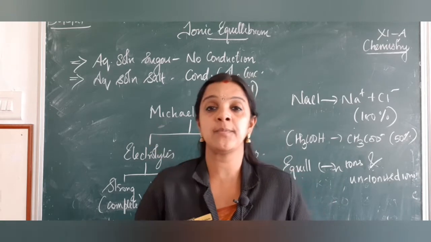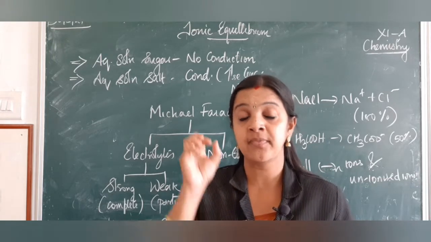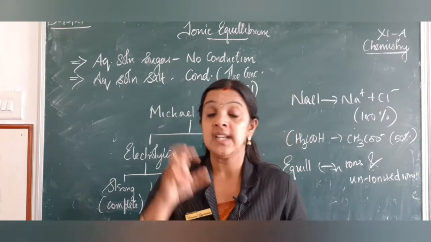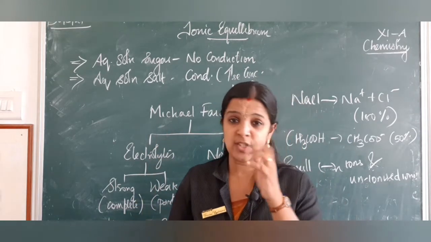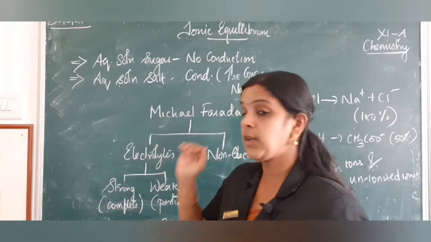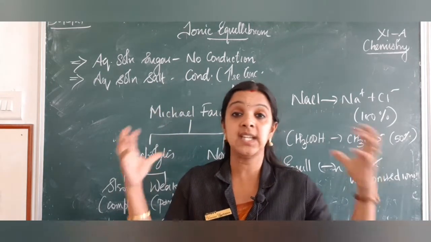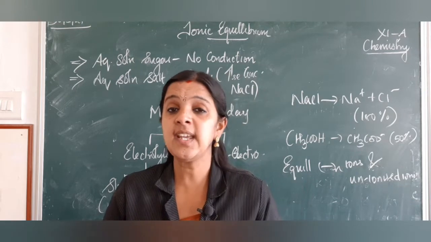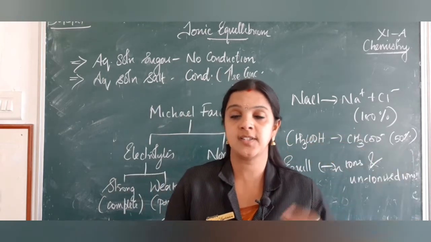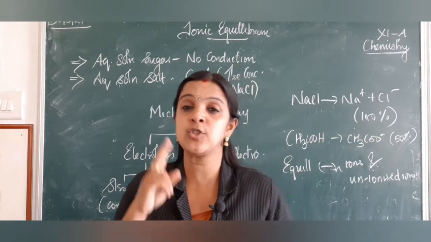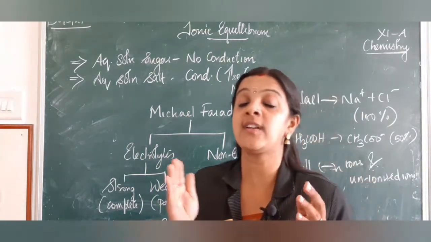Salt is nothing but sodium chloride. Sodium chloride, when dissolved in water, is going to be dissociated into Na+ and Cl- ions. Now these ions are responsible for the conduction of electricity. So there was a scientist, Michael Faraday. After experimenting with several salts, solutions and substances, he came to a conclusion. He said there are substances which may conduct electricity and which may not conduct electricity. So he classified them into two types. The first type are called electrolytes and the second type are called non-electrolytes.